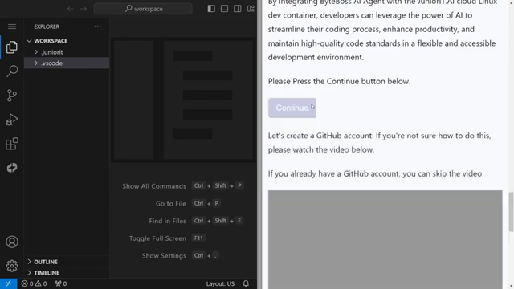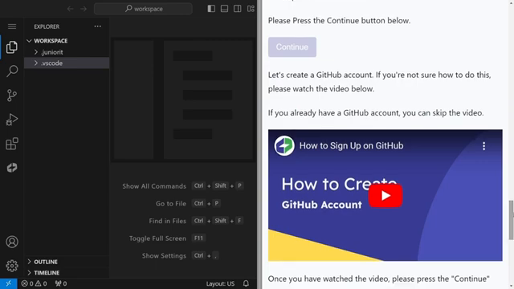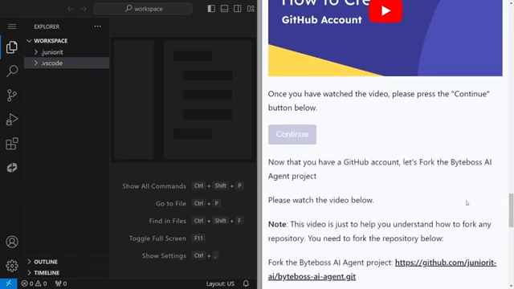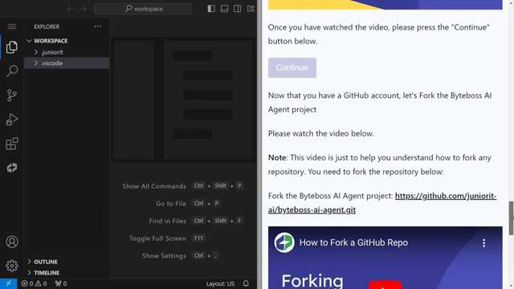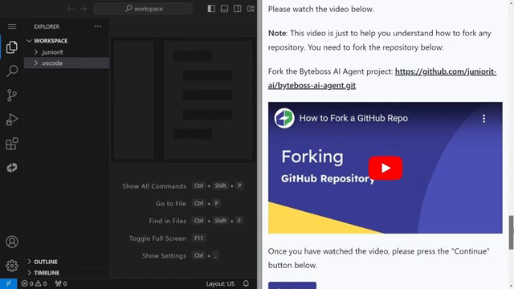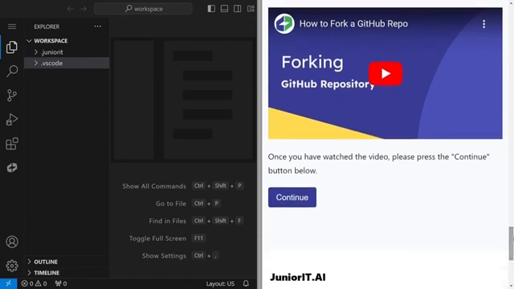Now for the next step, you need to have a GitHub account. If you do not know how to create a GitHub account, I will share the link in the description box, or you can also watch in the assignment itself by just clicking on this play button. But I already have a GitHub account, so I won't do that. Then click on continue. Now for the next step, we need to fork or make a clone or copy of this GitHub repository to our own GitHub account. So you can again watch this video to learn more, and this is the link that you have to clone or just create a copy to your own GitHub account. Once you are able to do that, then click on continue button again.